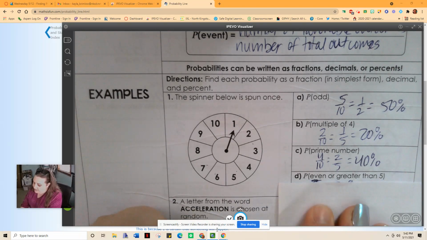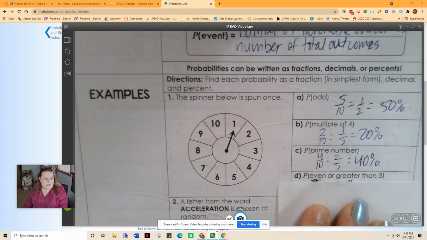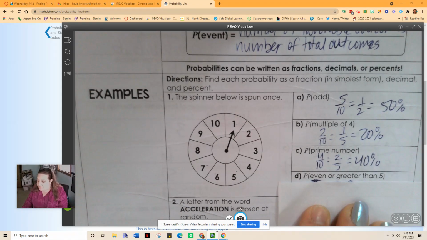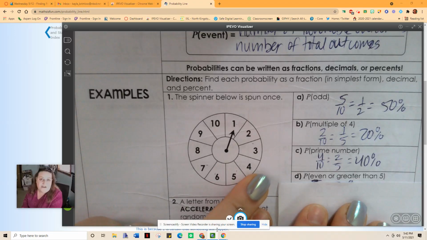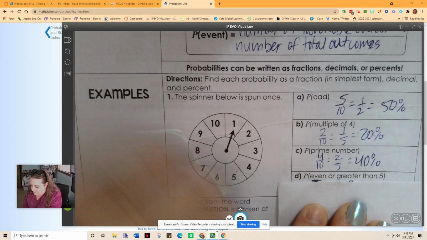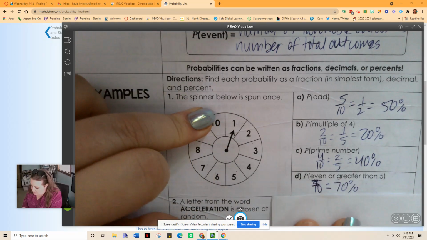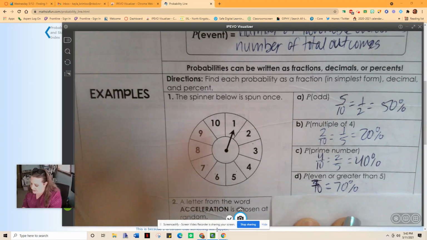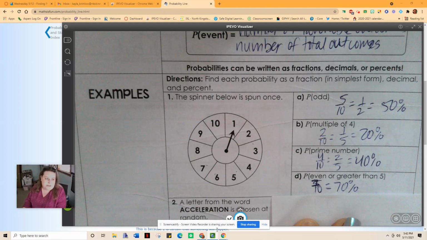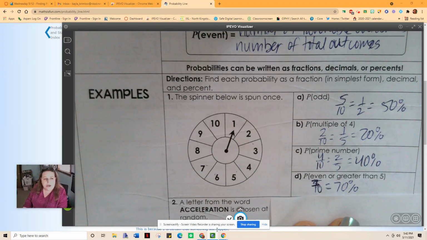Okay. So even or greater than 5. So your number has to fall into one of those categories. So if we look at our even numbers, we've got 2 and 4. Those are less than 5, but they're even. And then greater than 5. So 6, 7, 8, 9, 10. So 2, 3, 4, 5, 6, 7 options out of 10, which is the same as 70%. Okay, so it's very likely that this would happen.